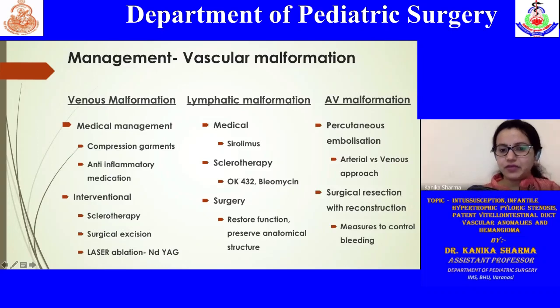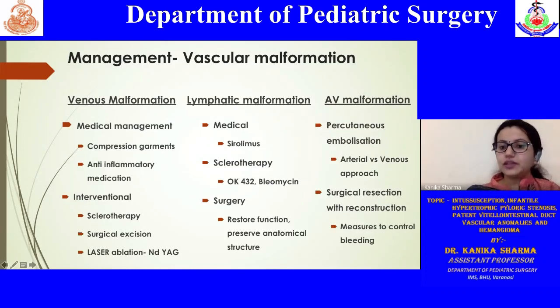Then lymphatic malformations are again treated medically or with sclerotherapy. Sclerotherapy forms the large bulk when you discuss with various treating teams. Sclerotherapy is what is commonly done for the lymphatic malformation, where OK432 or bleomycin can be instilled in the lymphatic malformation to desiccate its wall and decrease its size. And surgery is again reserved just to preserve some anatomical structure.